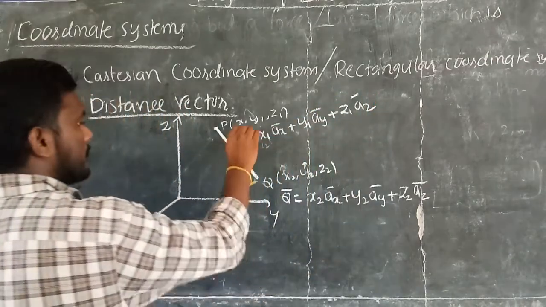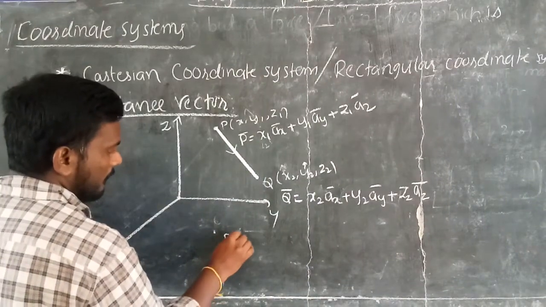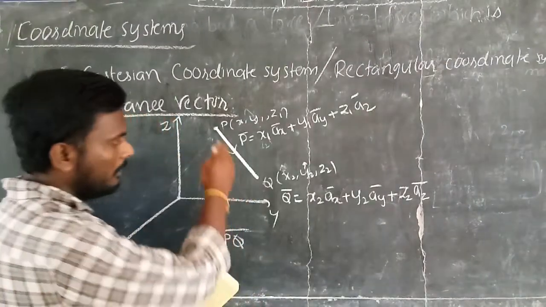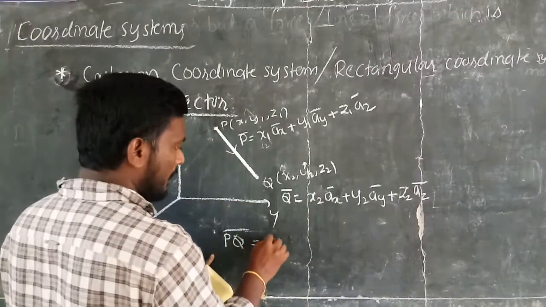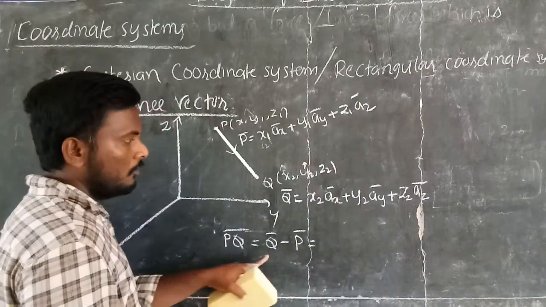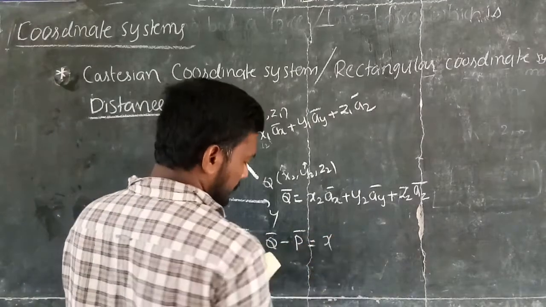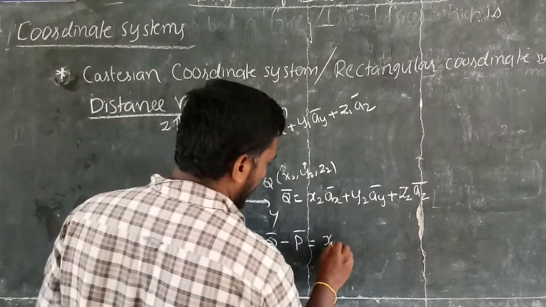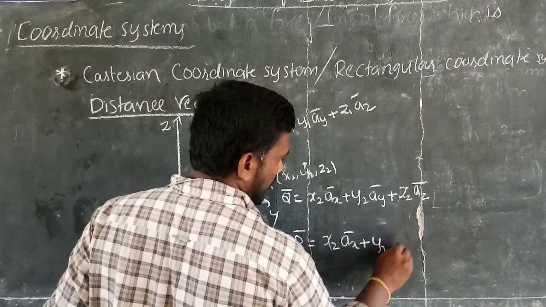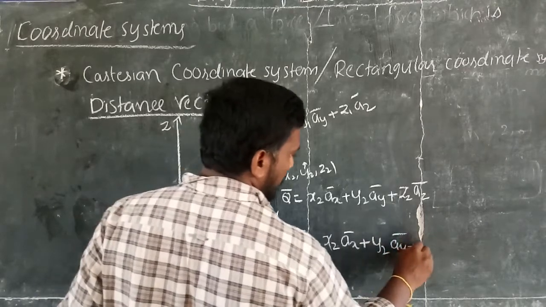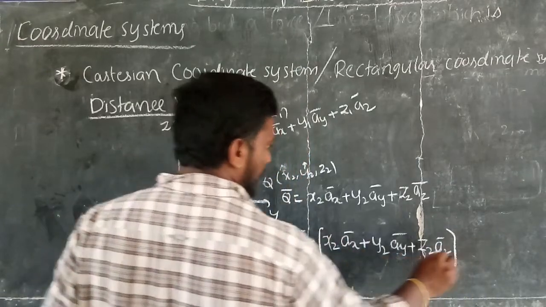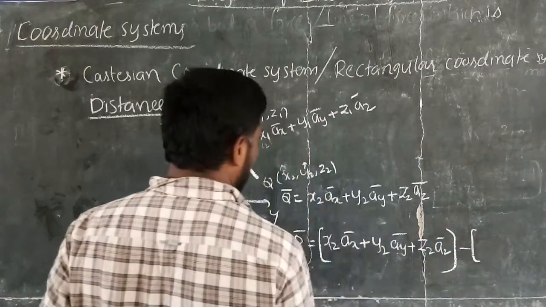Now the distance vector is the distance between point P and point Q. So if you want to calculate PQ bar, just subtract Q bar minus P bar. What is Q bar here? It is x2 ax bar plus y2 ay bar plus z2 az bar, minus what is P bar?